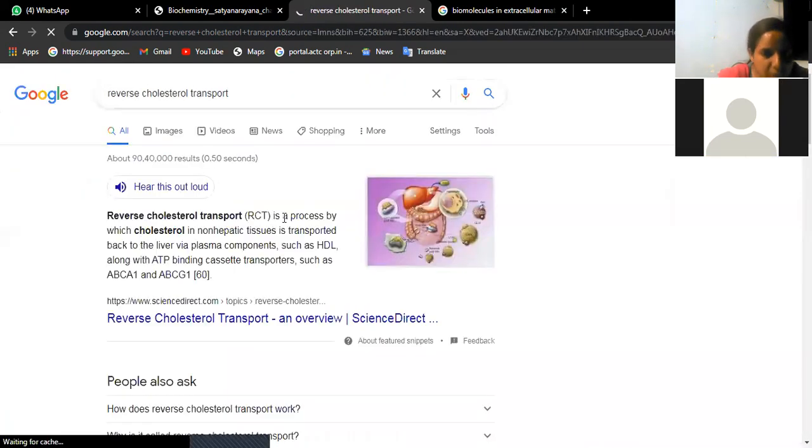We will read once again. Process by which cholesterol in non-hepatic tissues is transported back to liver via blood, that means through blood circulation only. In the blood also we have specific components which bind with cholesterol, like HDL along with ATP binding transporters, special transporters. The names of these transporters are ABCA1, ABCG1, etc. So that is reverse cholesterol transport.